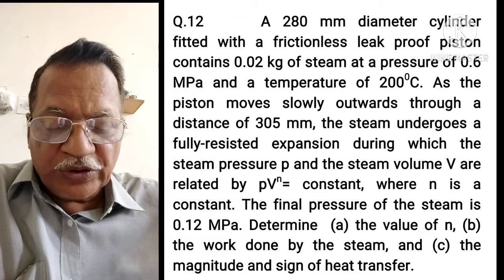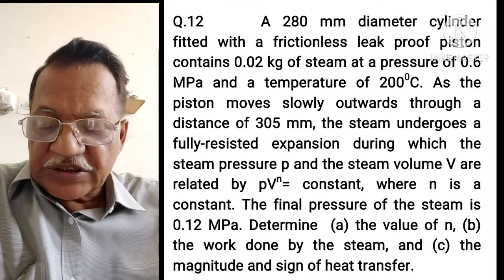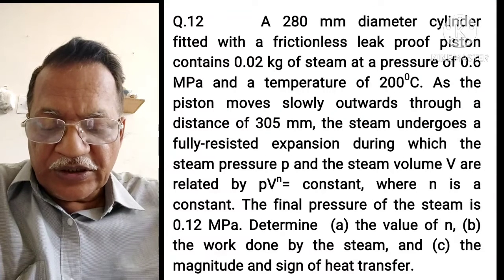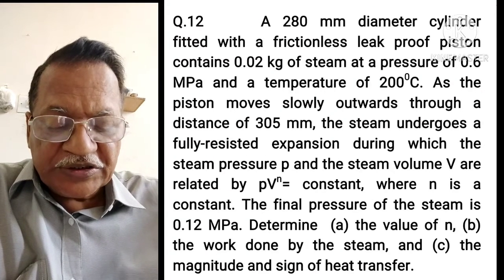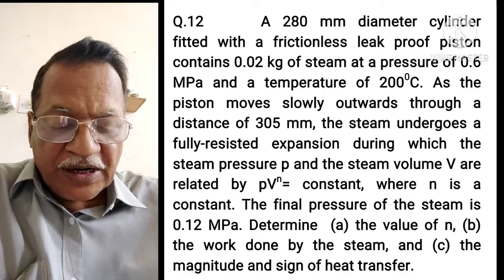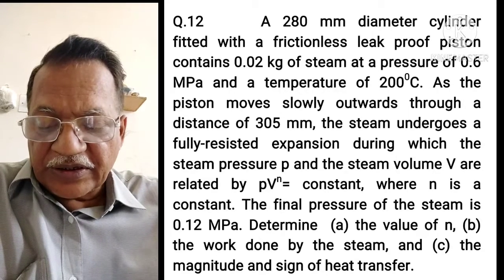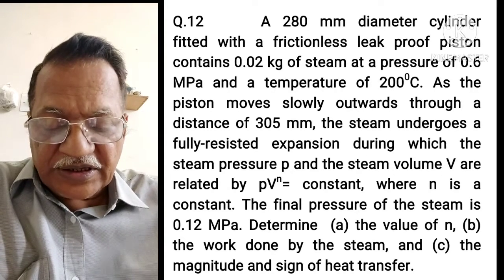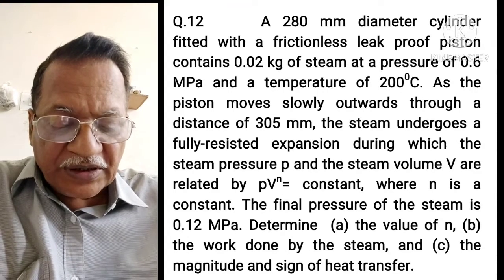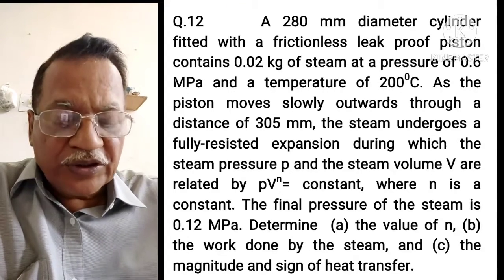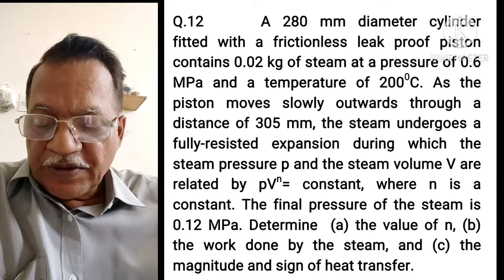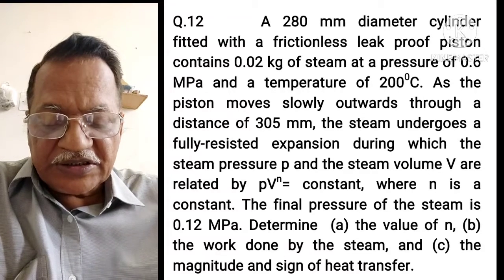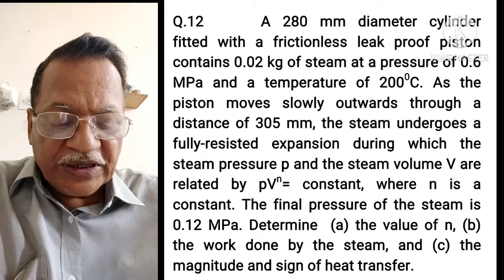As the piston moves slowly outward through a distance of 305 mm, the steam undergoes a fully resisted expansion during which the steam pressure P and the steam volume V are related by PV to the power n equals constant, where n is a constant. The final pressure of the steam is 0.12 megapascal. Determine A, the value of n, B, the work done by the steam, and C, the magnitude and sign of heat transfer.